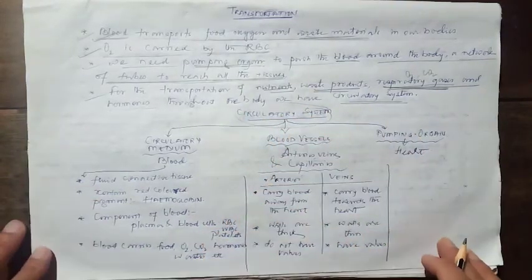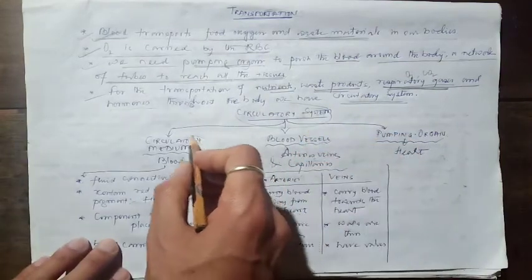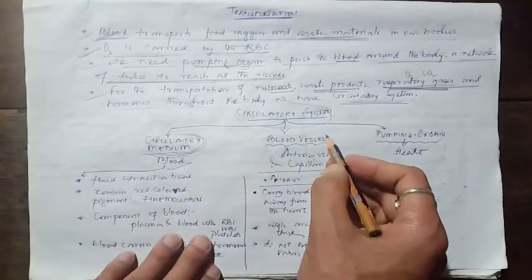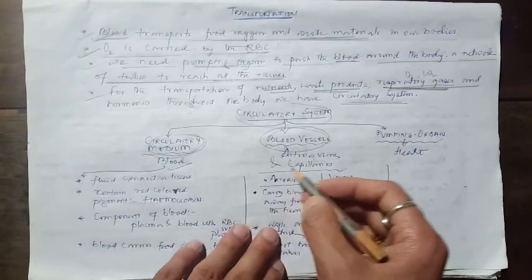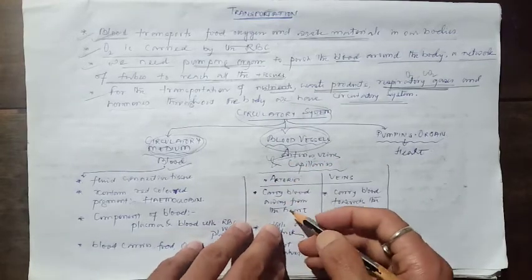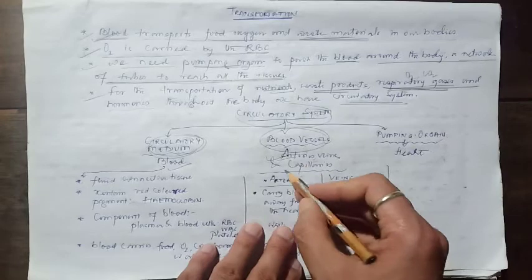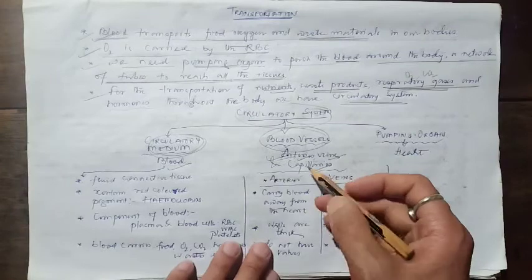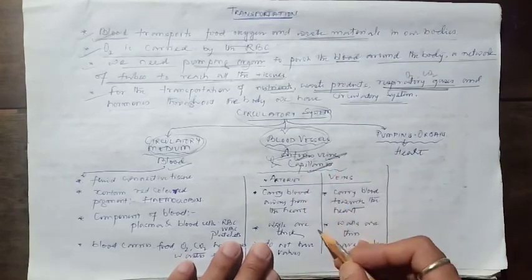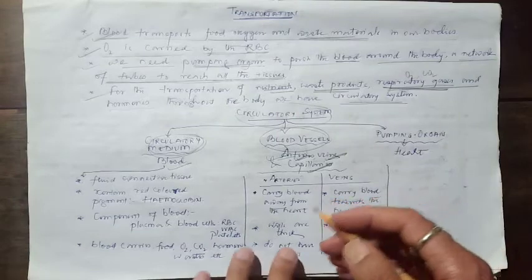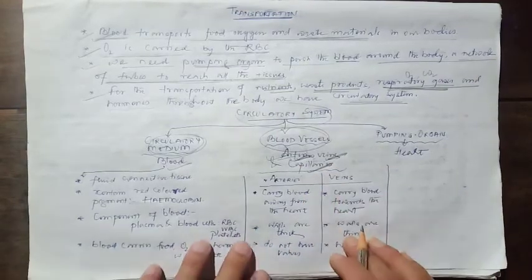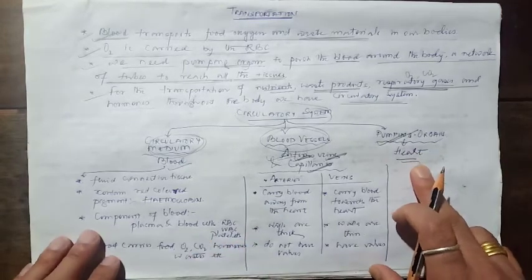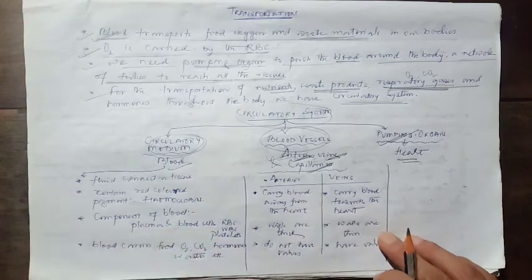Now, students, let's talk about the circulatory system. So here we have a flow chart to understand the circulatory system. Now, in the circulatory system, three important components are there. One is the circulatory medium, which is blood. We have blood vessels, these are the tubes that will carry the blood. That's arteries, veins, and capillaries. Students, we have three different types of tubes in our body. We will discuss this a little later. Next comes our pumping organ, that's the heart. Now the heart will be pumping the blood through arteries and veins that will carry the blood to different parts of our body.